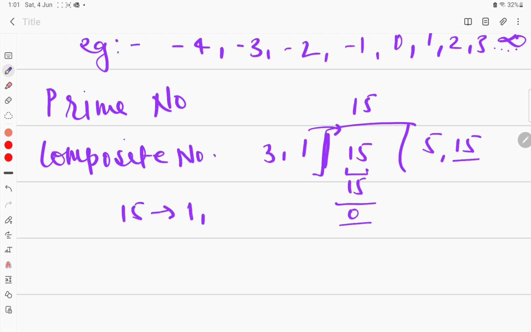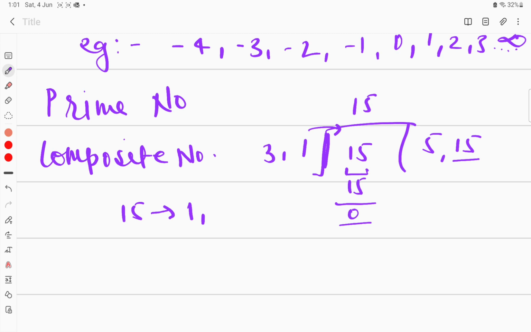Whenever we write the factors of any number, always remember, the factors always start with 1, because 1 is the factor of every number. All the numbers appear in one's table, because 1 ones are 1, 1 twos are 2, 1 hundreds are 100. So all the numbers come in one's table. That is the reason 1 is the factor of every number. So whenever you're writing the factors of any number, please remember you have to start with 1.